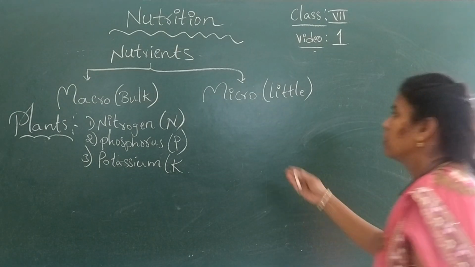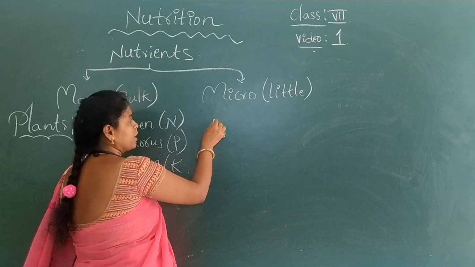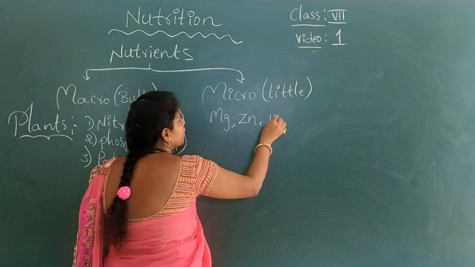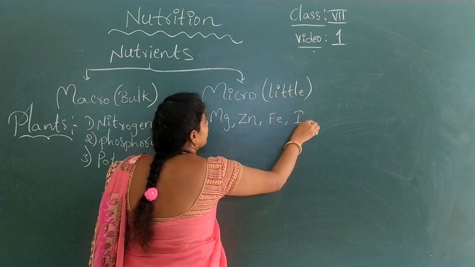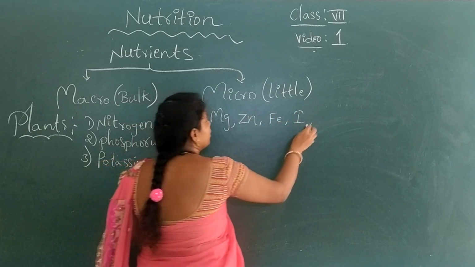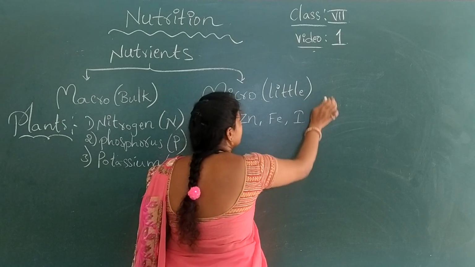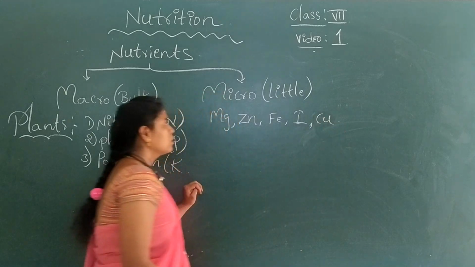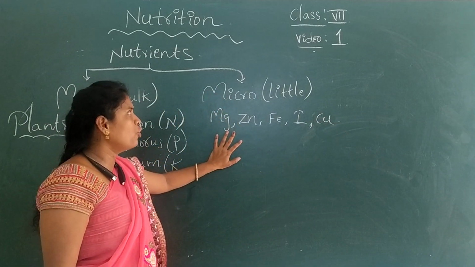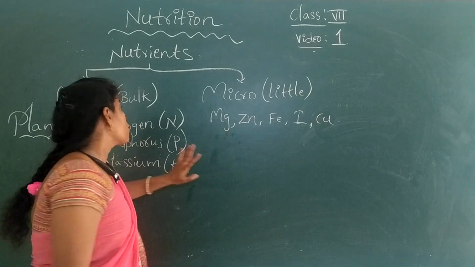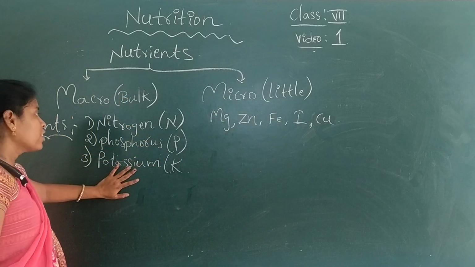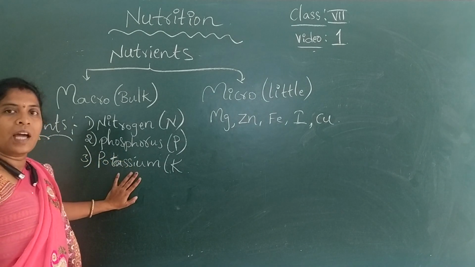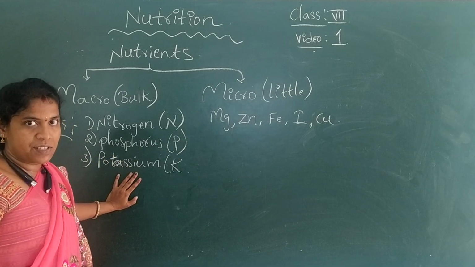And then in plants, micronutrients like magnesium, zinc, iron, iodine, and copper, and so on, are the micronutrients required in plants. By using these materials, they make their own food and utilize it for their body activities.